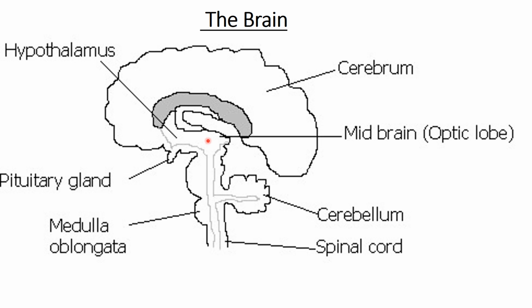Then the last region of the brain, which is the hindbrain, is made of the medulla oblongata and the cerebellum. The function of the medulla oblongata is that it links the rest of the brain to the spinal cord. It is also in charge of some automatic activities like heart rate and breathing rate.